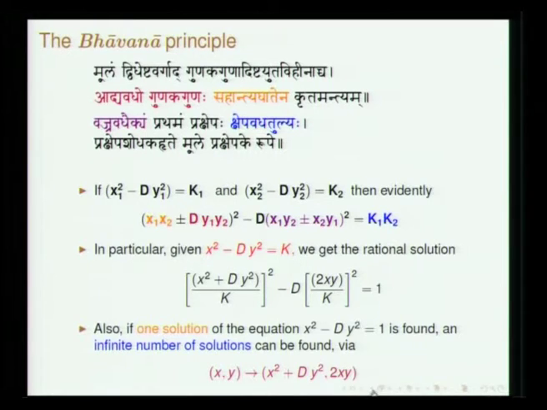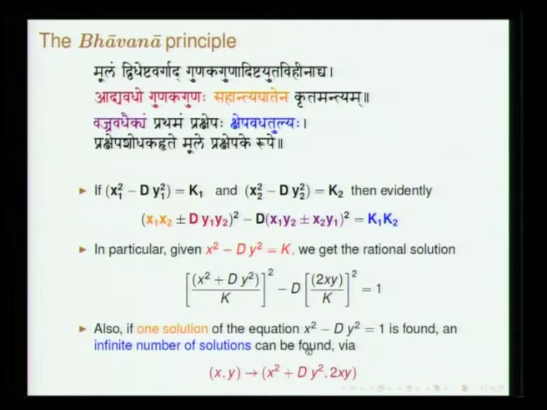So if one solution x, y is known, all that Brahmagupta has proved is that this also satisfies the equation, and as a particular case what one gets is 2xy and x square plus dy square, and you get an infinite number of solutions.